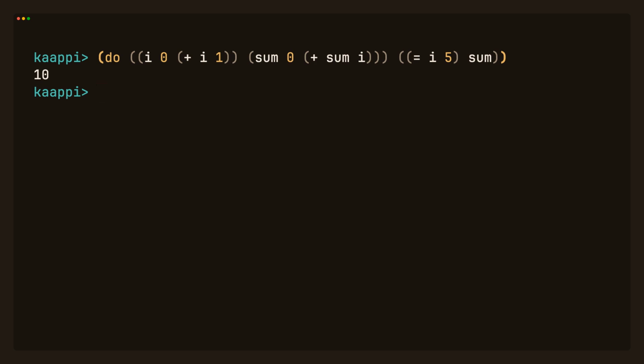Tail calls that make recursion free. Named let to carry your state, do when you want it, and the stack stays flat, no matter how far you count. Next time, we teach Kaappi brand new syntax of our own.